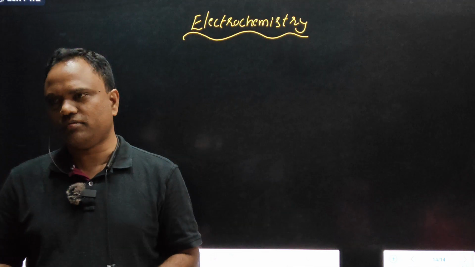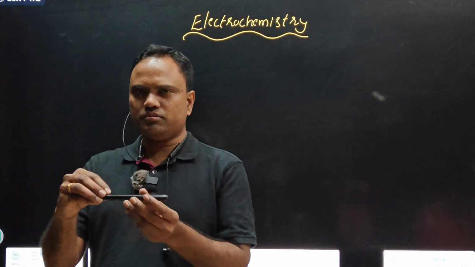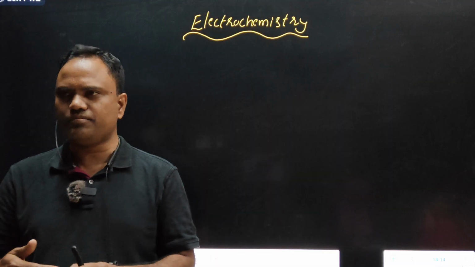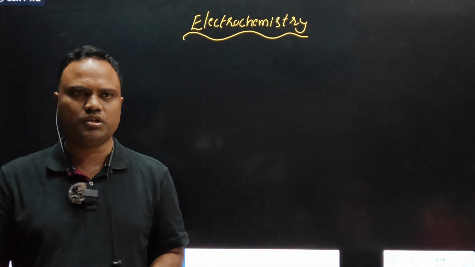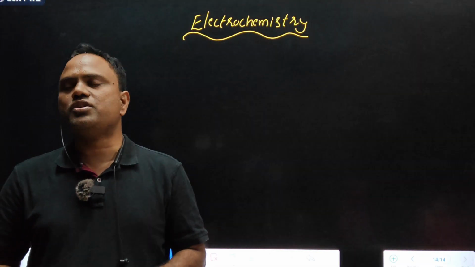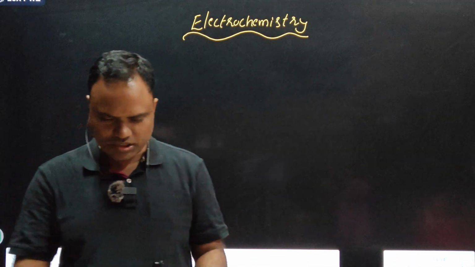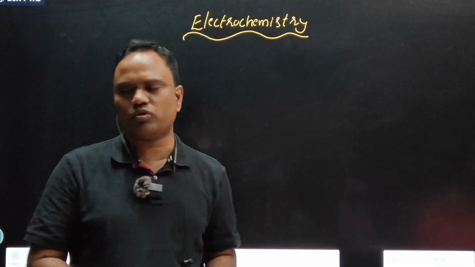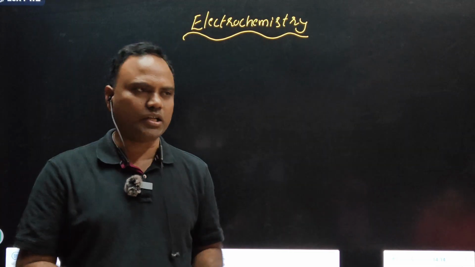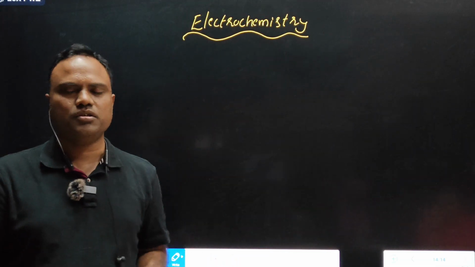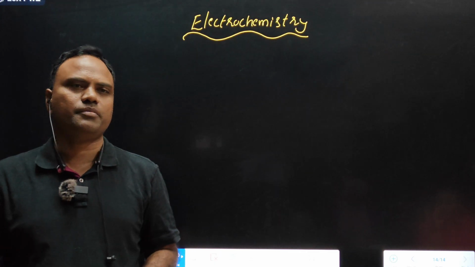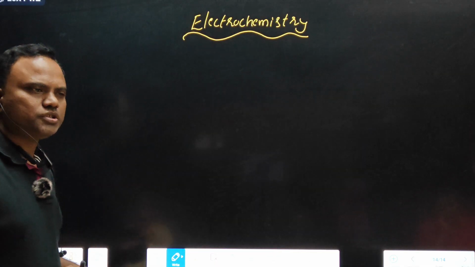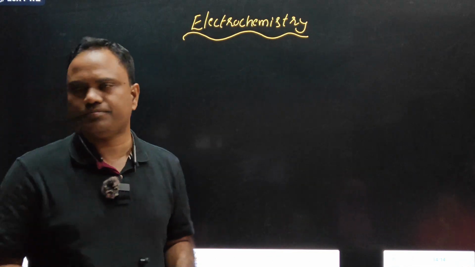For example, electroplating. We can plate an iron rod with a gold layer. That depends on the concept of electrochemistry only, right? And in the purification of metals also, impure metals extracted from the earth's crust are purified by the electrochemistry concept. Clear? Mainly batteries work based on redox reactions, which are explained by electrochemistry. Clear? Right. Terms used in electrochemistry terminology.